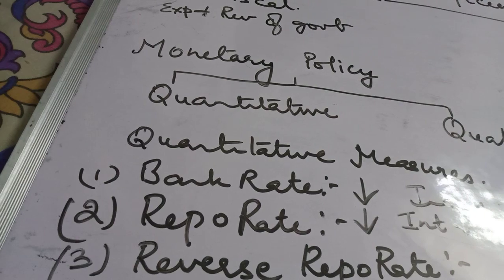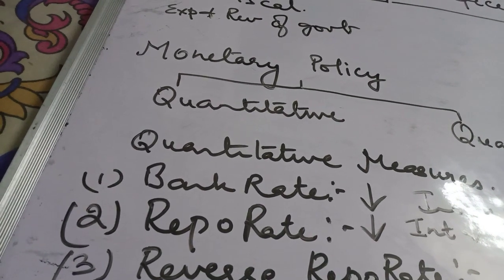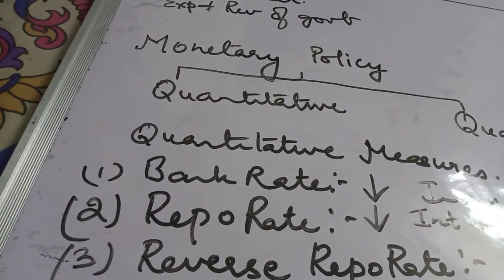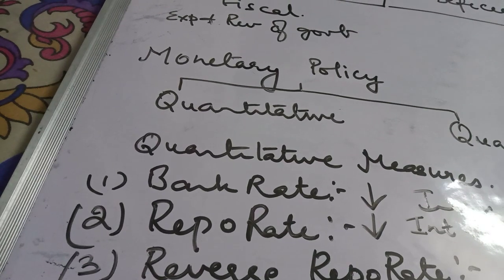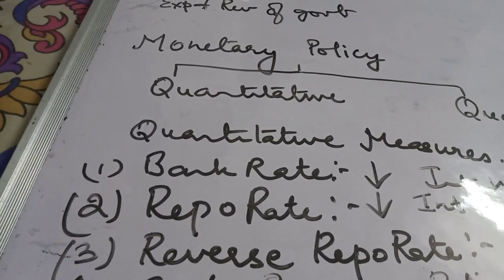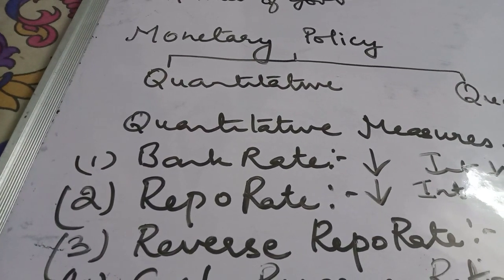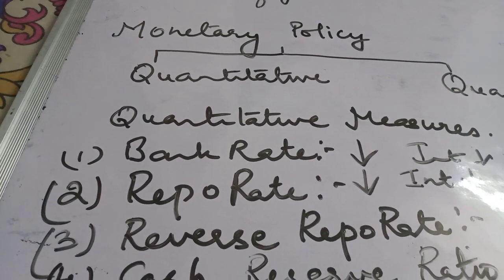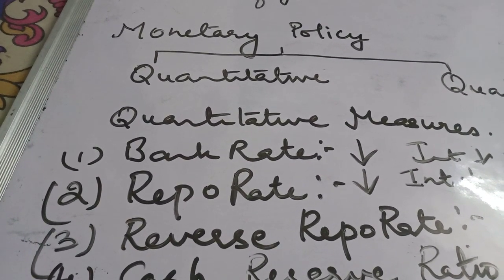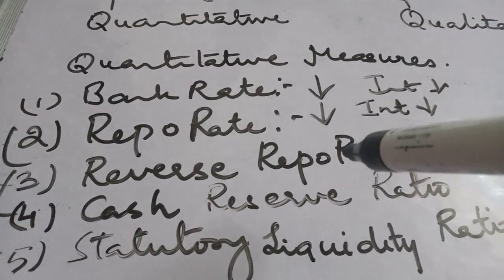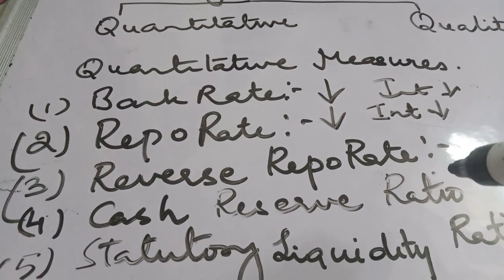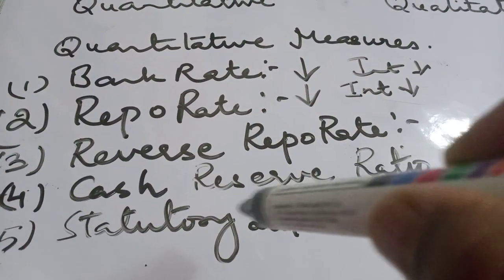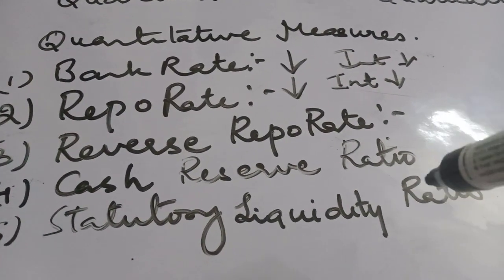Fifth is statutory liquidity ratio. It refers to the minimum percentage of total deposits that have to be kept as reserve by the commercial banks themselves. So cash reserve ratio is the minimum percentage of reserve that has to be kept by commercial banks in the central bank, and this is what they have to keep with themselves.